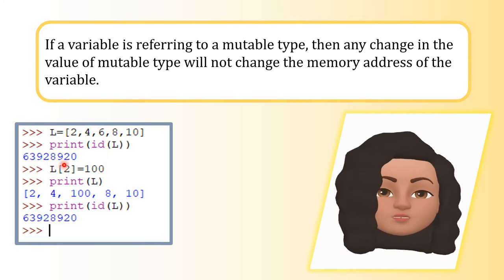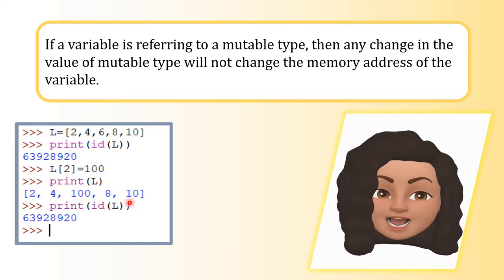Now I want to change one element. Let's try to change one element from the list. I'm going to change the element at index 2. I'm changing it to 100. Now you can see instead of the third element, index 2, being 6, it is now changed to 100. So we have changed the value.